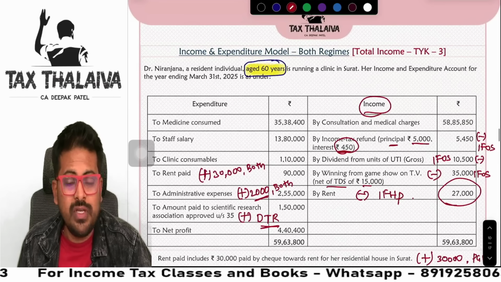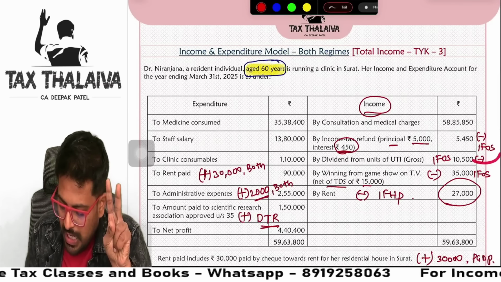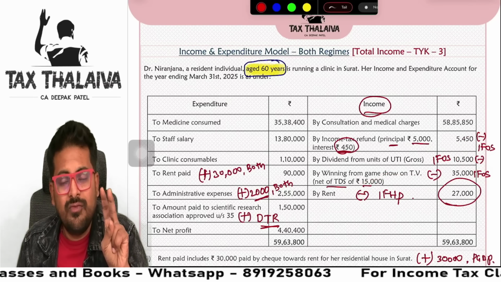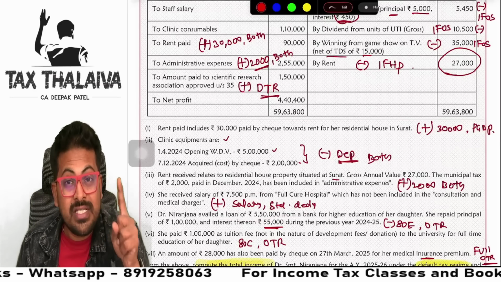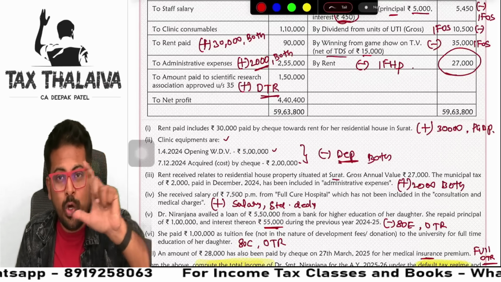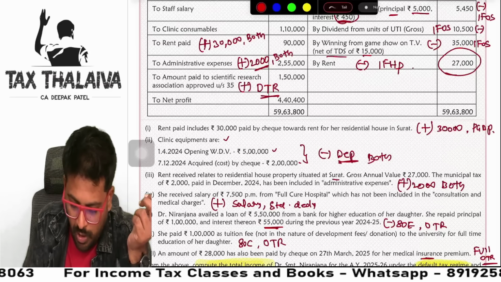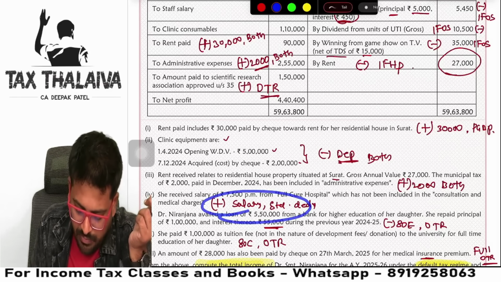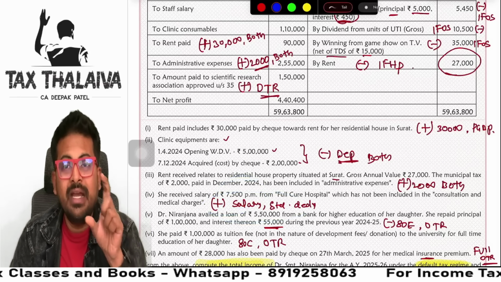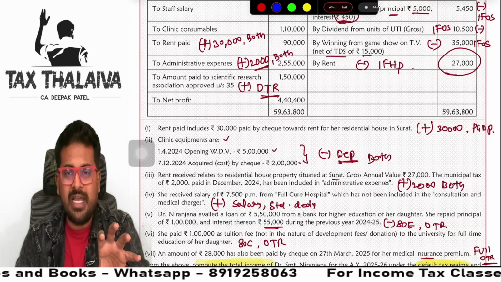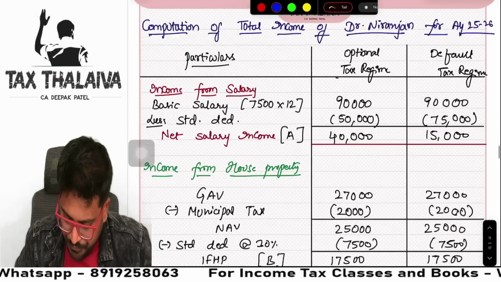Now, how will I present? First of all, how many heads are there? Three heads are there, guys: PGBP, IFOS, income from house property. First, and so sorry, there is salary also. Four heads we have. So first we will start with salary, then house property, then PGBP, then IFOS. Correct? So first the salary head, what will we do? Very simple. This salary is 7,500 rupees per month, which means 7,500 into 12. We will take 90,000. 90,000 minus standard deduction, 50,000 under the optional tax regime and 75,000 under the default tax regime. Salary head is done.